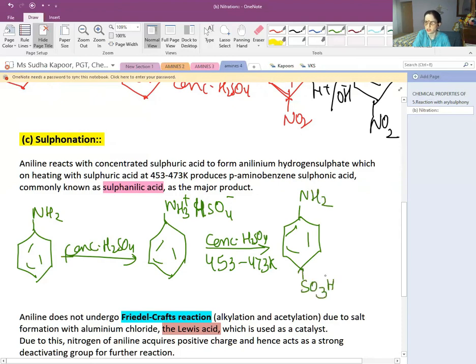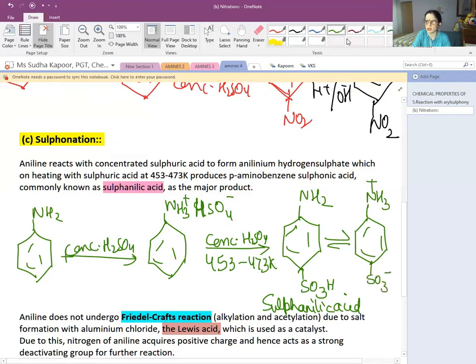The NH3 with SO3H, the water is removed in the presence of concentrated sulfuric acid. We will be getting NH2 with SO3H. It is known as sulfanilic acid. And the reaction takes place in this way, that it forms the zwitter ion, that is NH3 positive and SO3 negative, which is known as the zwitter ion or dipolar ion. One is the positive and the other is the negative ion.